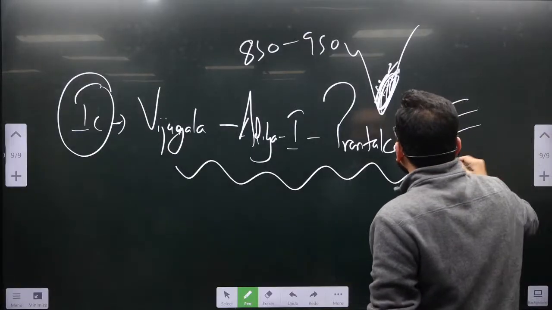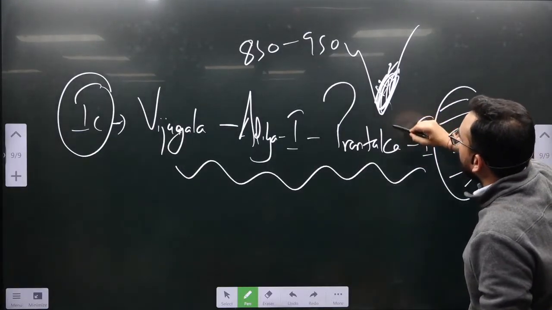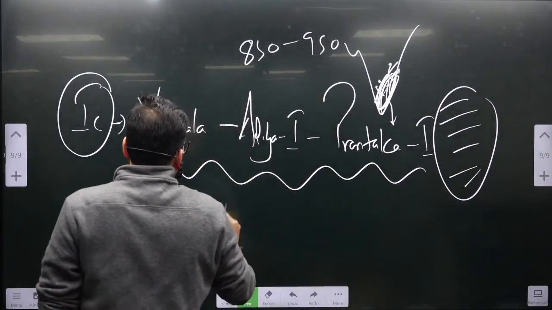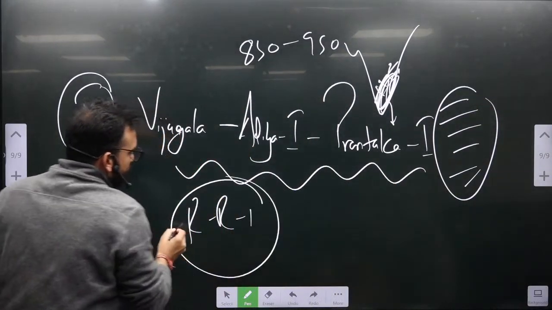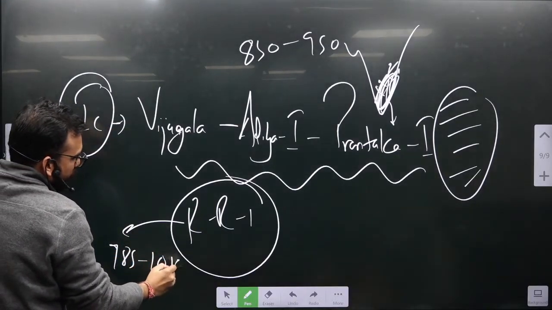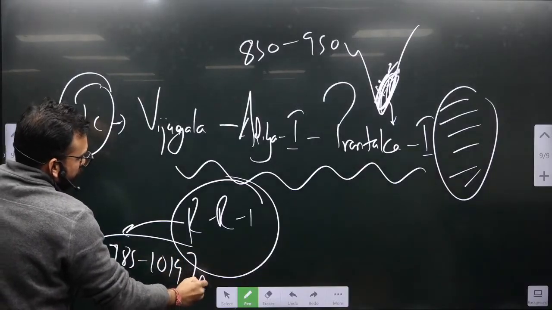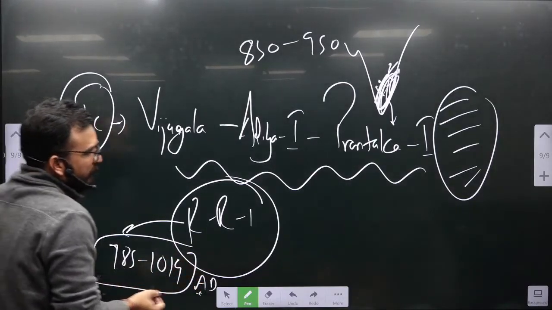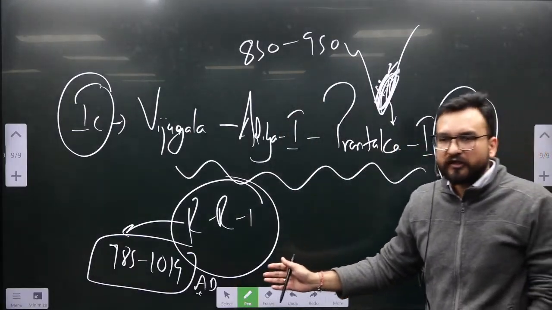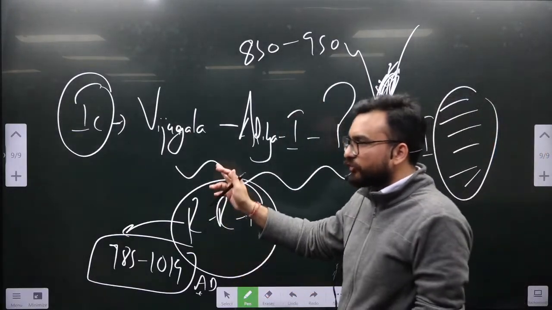I'll be showing you the map too, but just understand the broad picture right now. After that, the major ruler who will be expanding to other foreign countries too is Raja Raja I. And Raja Raja's time frame is 985 to 1014, something like this. That means 990 to 1000 AD, exact 1000 AD if you want to remember Raja Raja, you can remember. Exact timeline I'll be showing you in the PPT.